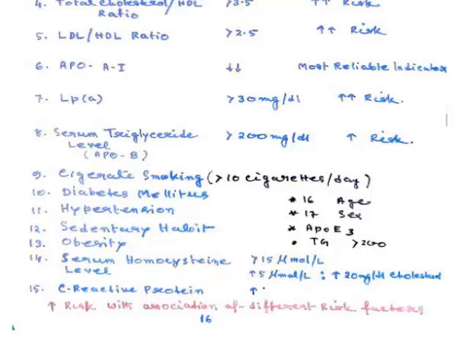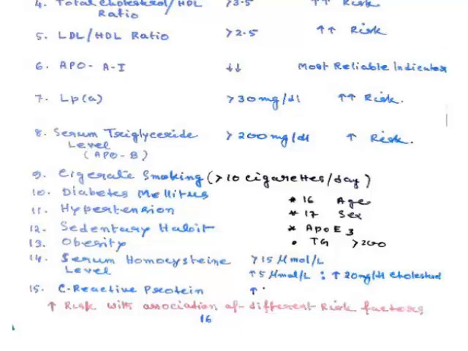APOA1, if it is low, then this is the most reliable indicator. It is a moderate, definite risk of atherosclerosis. LPA, small a, if it is present, then definitely it's a high risk. Now serum triglyceride, if it is more than 200 milligram, it's also a risk.